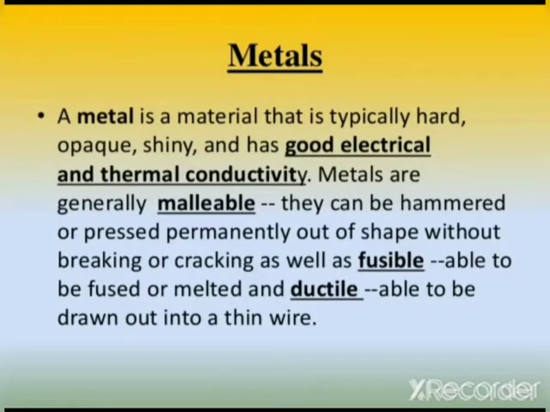Before starting the physical properties, we must know about the metals and non-metals. So first of all, metals. A metal is a material that is typically hard, opaque, shiny and has good electrical and thermal conductivity. Metals are generally malleable. They can be hammered or processed permanently out of shape without breaking or cracking, as well as fusible, able to be fused or melted, and ductile, able to be drawn out into a thin wire. So this is about the metal.